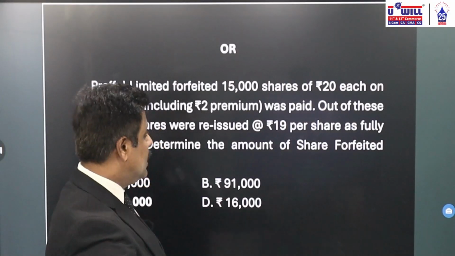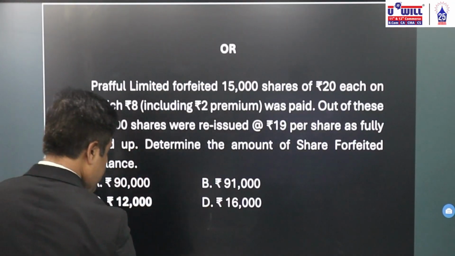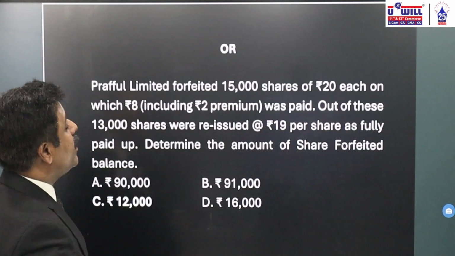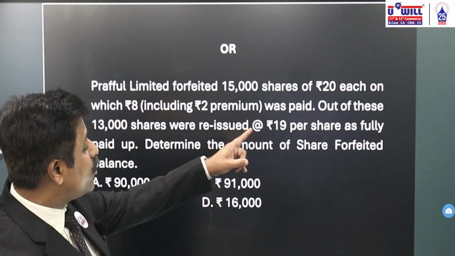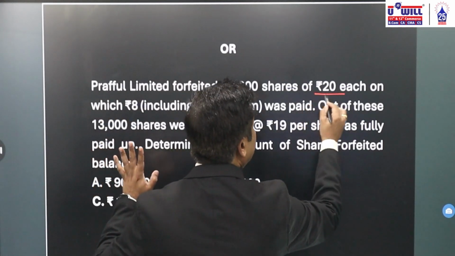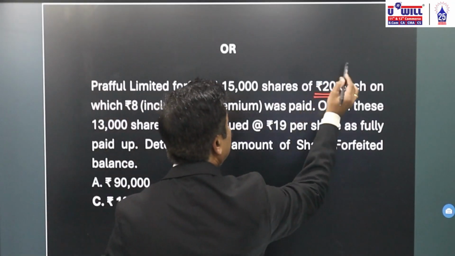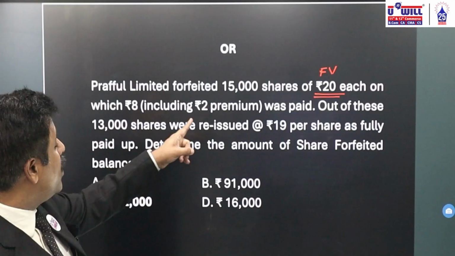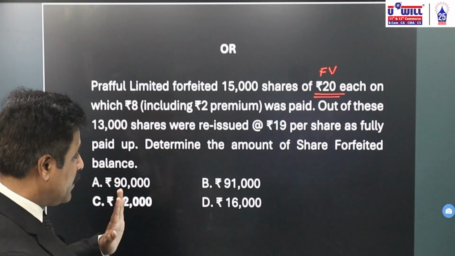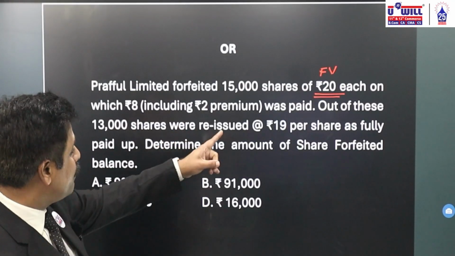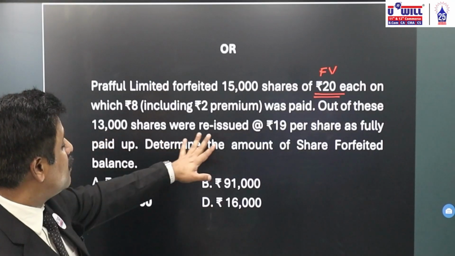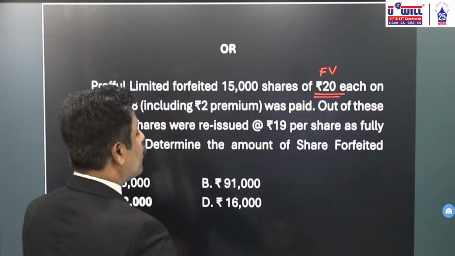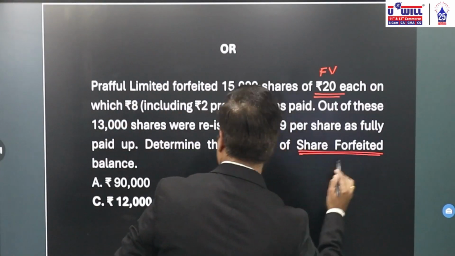Optional question asked in the sample paper. Praful Limited forfeited 15,000 shares of 20 each. Now face value is 20. Okay, face value is 20. On which rupees 8 including premium of 2 was paid. Let's read the question, then we analyze what is to be done. Out of these, 13,000 shares were reissued at rupees 19 per share as fully paid. Determine the amount of share forfeited's balance.